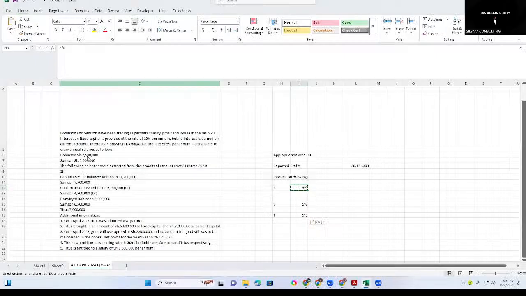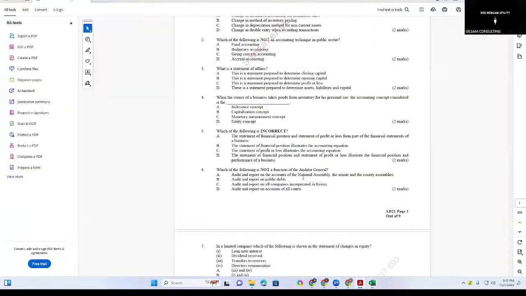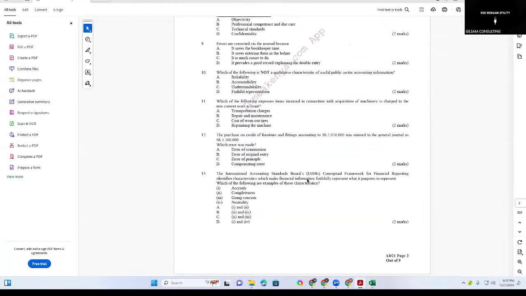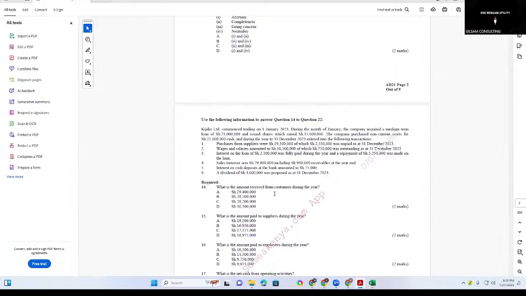So we have the capital of Robinson. No, this is salaries. The capital of Robinson is this amount. This is the capital. And then we'll have Samson, 7.5.